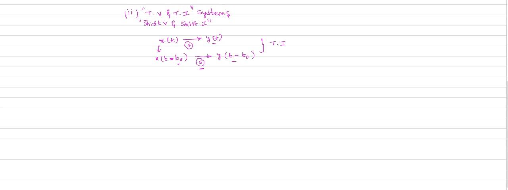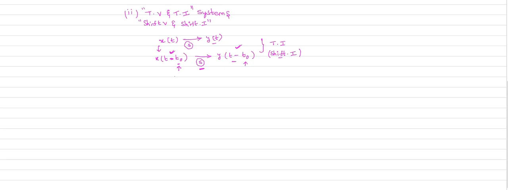If in the output you also get the same amount of delay, which is t naught, that system is a time invariant system. This time invariant system is also called a shift invariant system. Why is it called a shift invariant system? Because we are using the shifting operation.